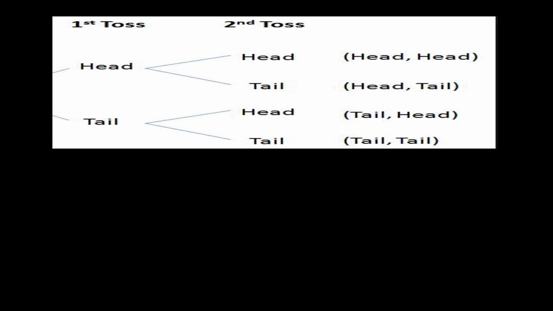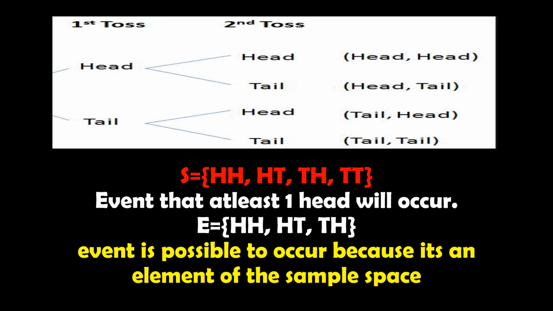Okay. So, in this given example, nakikita nyo yung tree diagram natin and the results or the outcome when you toss a coin twice. So, nandun yung head, head, head, tail, tail, head, tail, tail. Yun ang ating S or the sample space. Yun ang lahat ng outcomes kapag nag-toss tayo ng coins ng 2 beses.